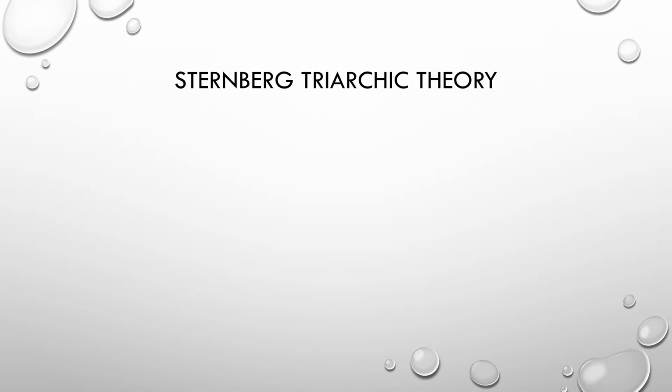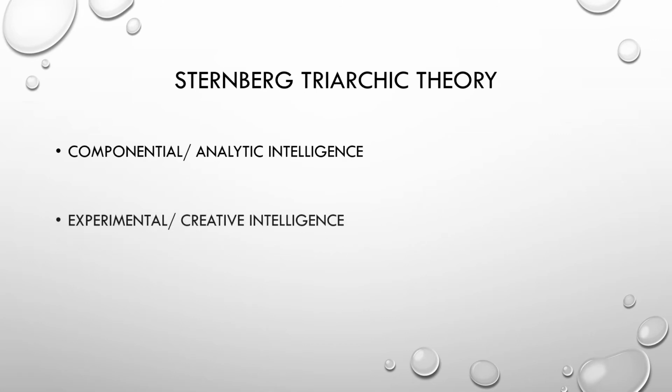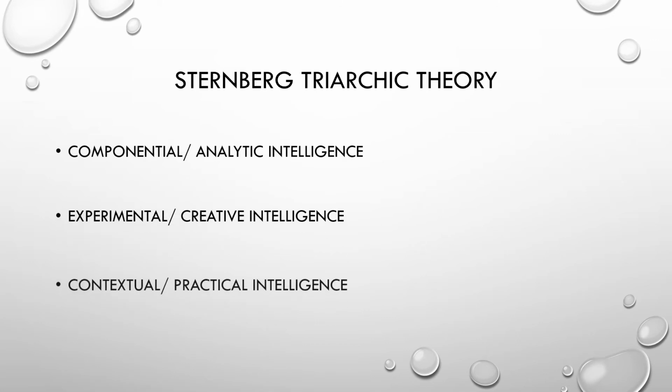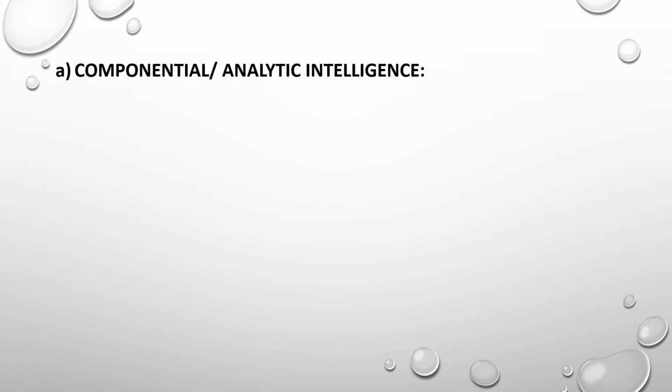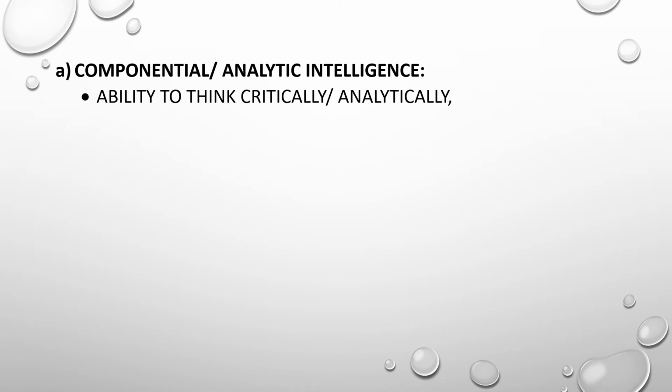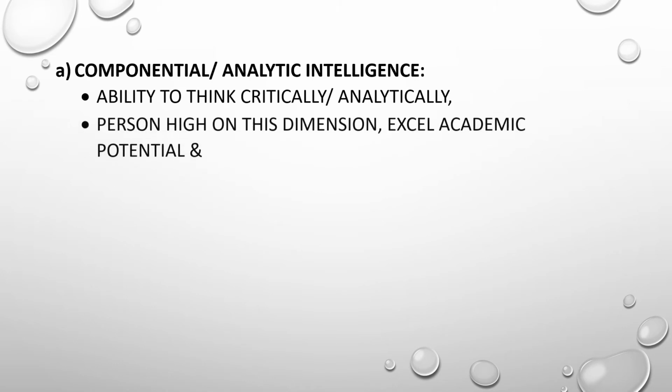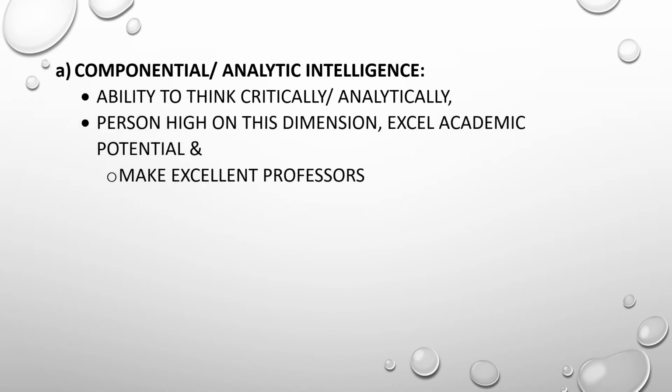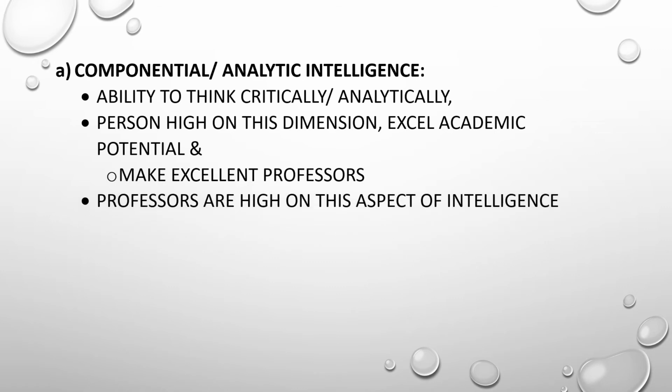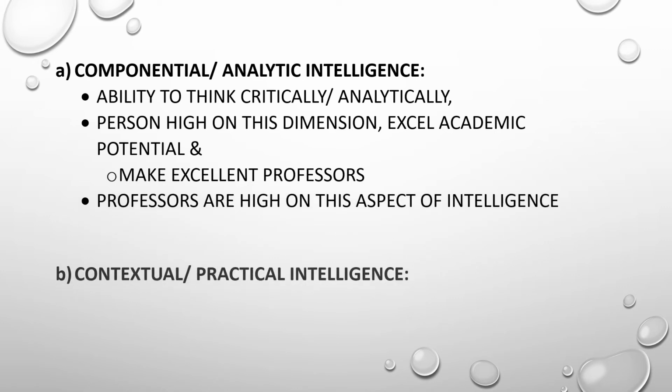Now we have Sternberg's triarchic theory. It includes componential or analytical intelligence, experiential or creative intelligence, and contextual or practical intelligence. Talking about componential or analytic intelligence, it is the ability to think critically and analytically. A person high on this dimension excels in academic potential and makes an excellent professor. Professors are high on these aspects of intelligence.